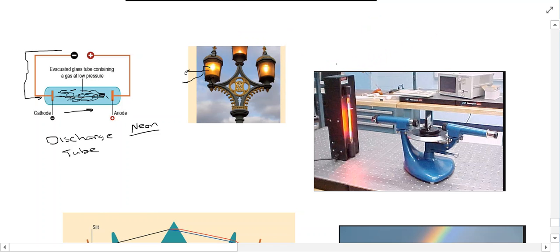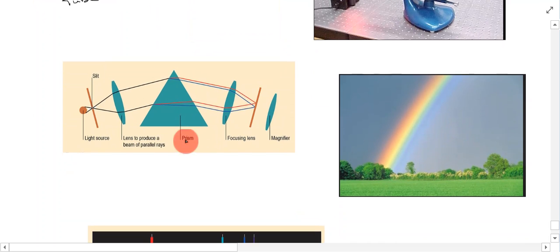Now I want to look at this apparatus here. The apparatus that we're looking at is what's called a spectroscope. Spectro relates to light or spectrum, and scope is just something that you look down. This is what they look like, and I'll explain what they're all about.